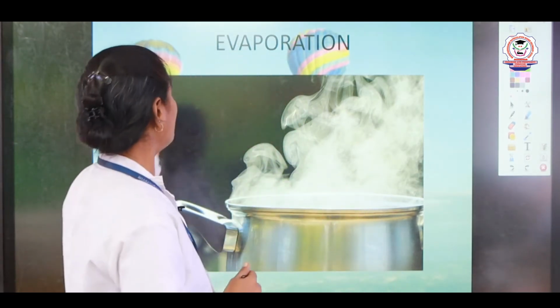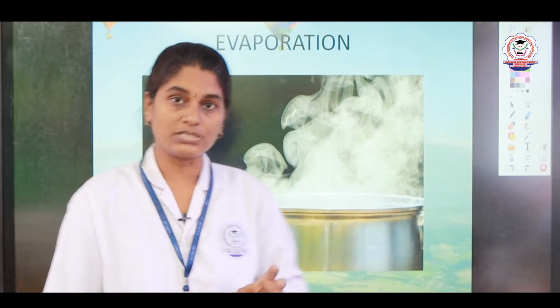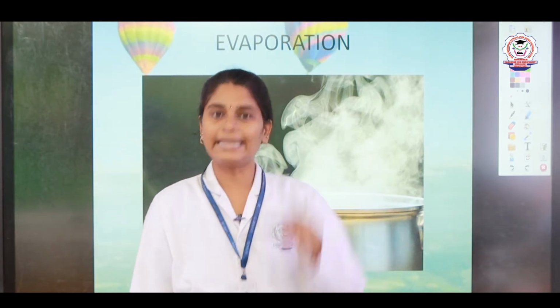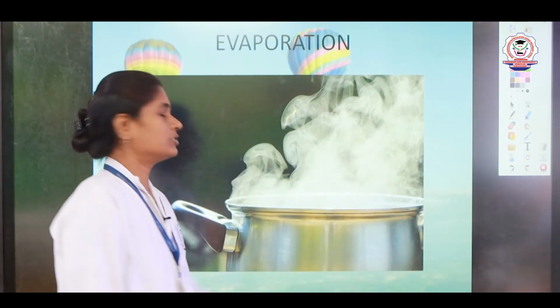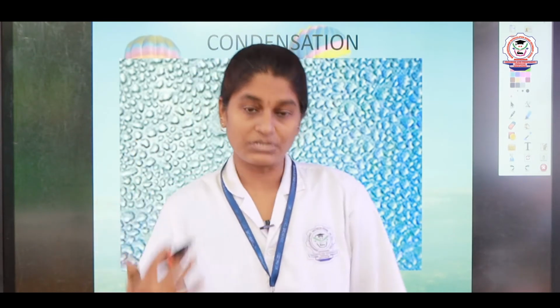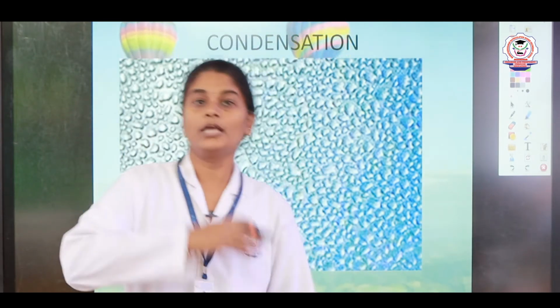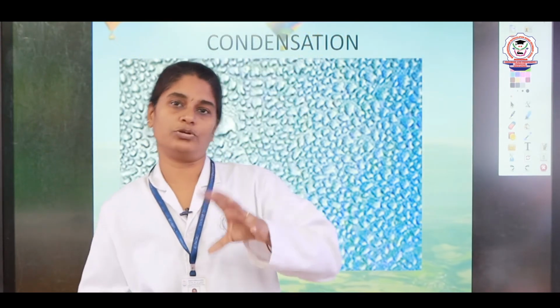Now, there is a separate name for each process. The changing of water into water vapor is known as evaporation. So, evaporation is a process where there is a change of water into water vapor on heating. The next one is condensation. What is condensation? Condensation is a process where there is a change of water vapor into water on cooling. So, if I cool the water vapor it will be changed into water.